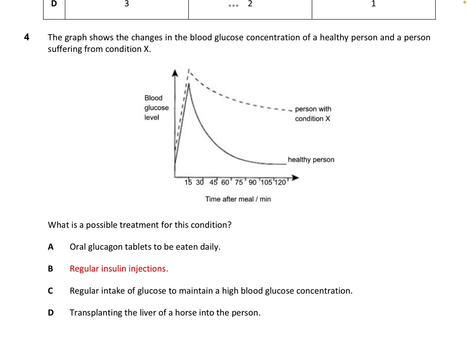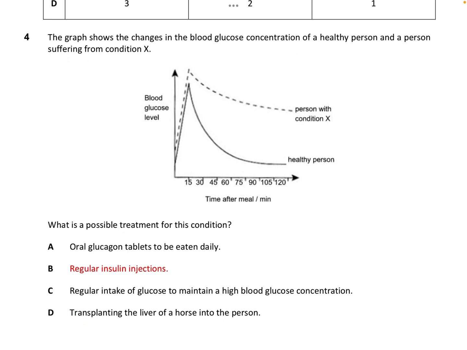So, what is the treatment for such a thing? You will require regular insulin injections, because the role of insulin is to reduce blood glucose levels. You shouldn't be eating glucagon tablets, because glucagon helps to increase blood glucose levels. You shouldn't be taking in more glucose, because you already have a problem reducing your glucose levels.